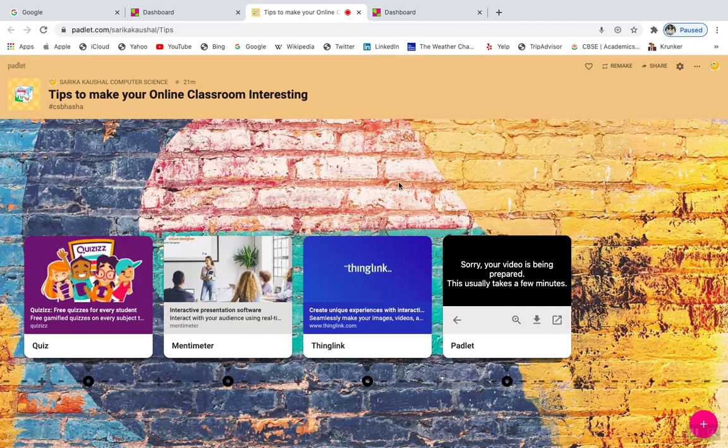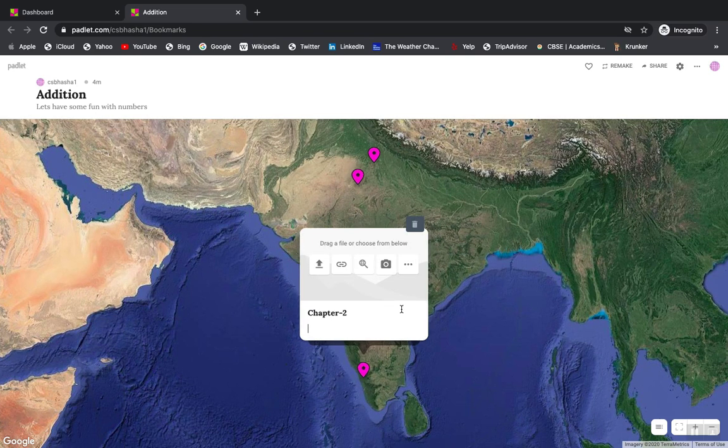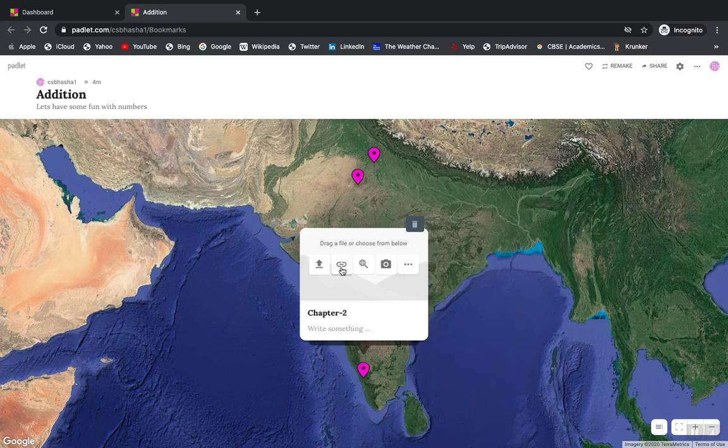So here you can do so many things. As I said, you can connect one Padlet to another. You can connect your Padlet to your presentation, which I think I've already shown you. If I would like to connect it to some video, that also I would like to show. I can link it or upload the video, but I would suggest that you don't upload the file from your system, because it will occupy some space in the memory. Connectivity is always better.